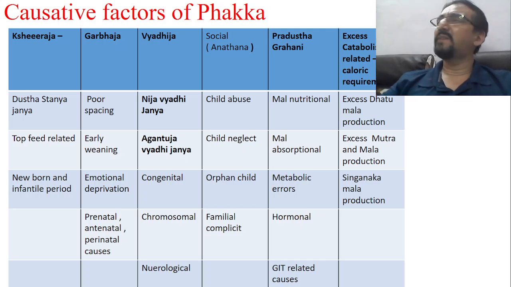Ayurveda uses only one single word for that. What is that? Anataho klishyate balaha. A child who is anatha is more prone to develop Phakka Roga. It includes all these emotional aspects.